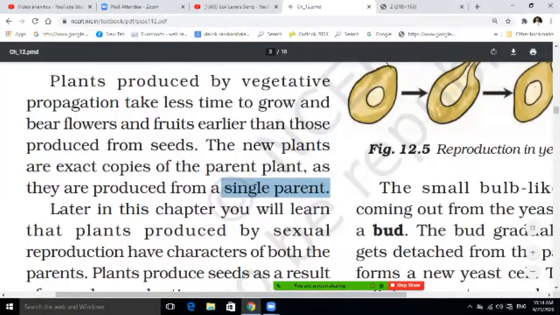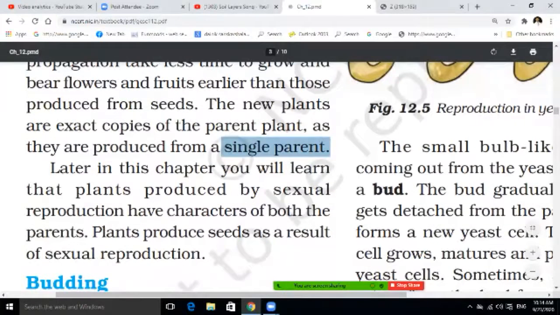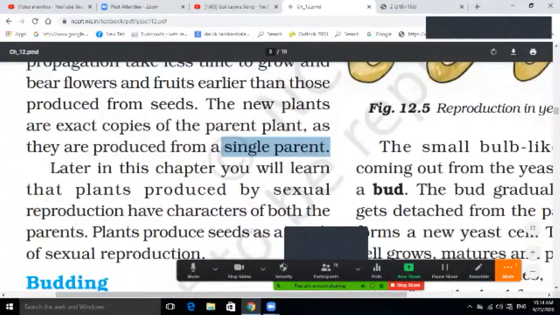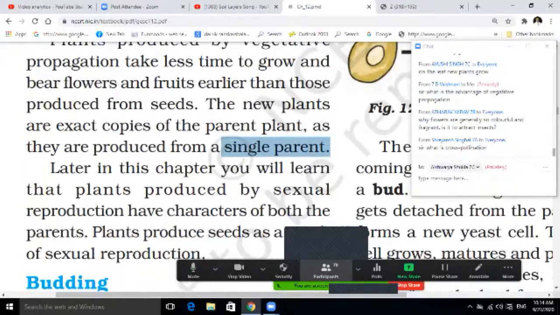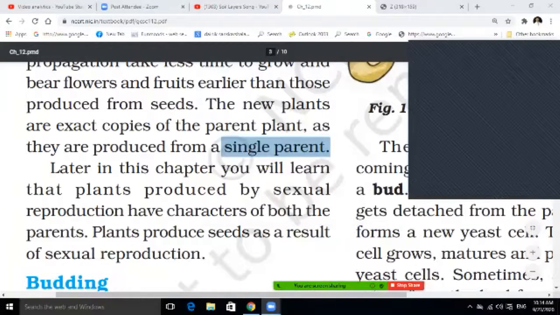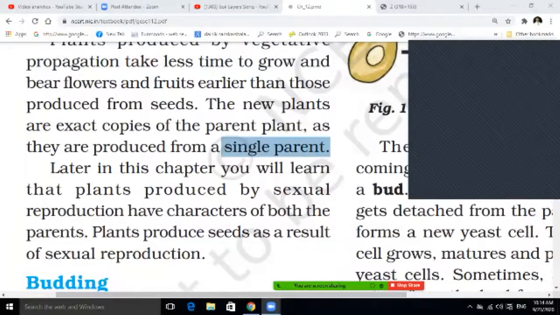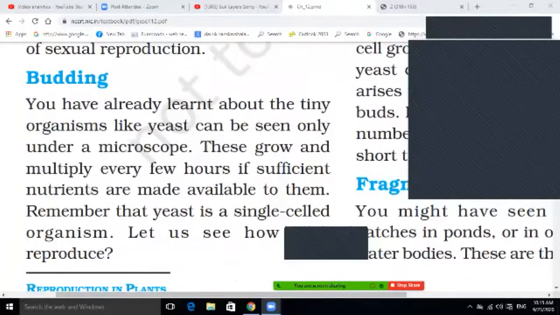In this chapter, you will also learn that plants produced by sexual reproduction have the characters of both parents. If pollen grains move from one flower to another flower by an agent such as an insect, water or wind, that is called cross pollination. Clear? Later in these chapters, you will understand more about sexual reproduction.